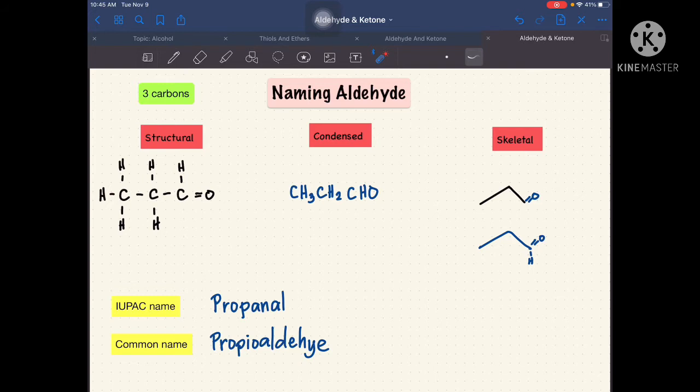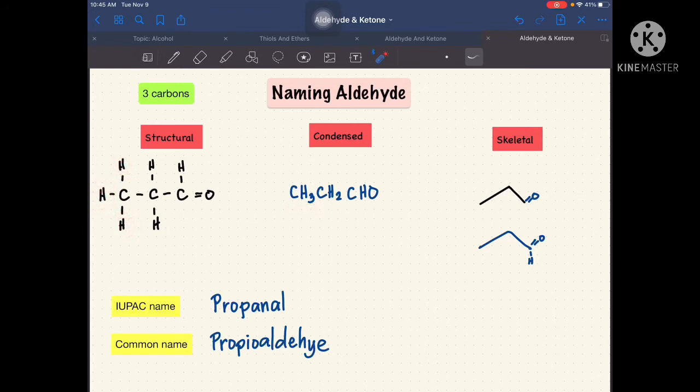So now, if we are going to write its condensed structural formula, pwede tayong mag-base sa ating structural. So parang iisa-isahin lang natin na ito sa ating first carbon atom, meron tayong isang carbon atom, and then doon may nakakabit na 3 hydrogen. Kaya nakuha natin yung CH3.